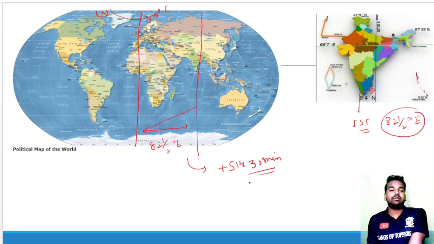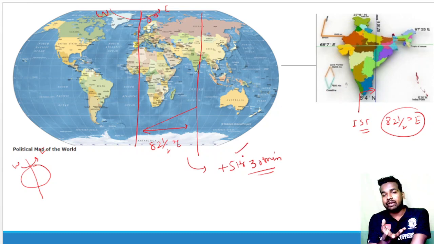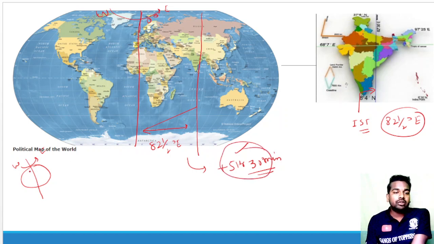So how does it come? I think you have already studied that Earth rotates from west to east. Understand the concept, because I want to show why India's time is ahead by about 5 hours 30 minutes. Earth rotates from west to east, and it takes 24 hours to complete one rotation on its axis, that is, a 360-degree rotation.